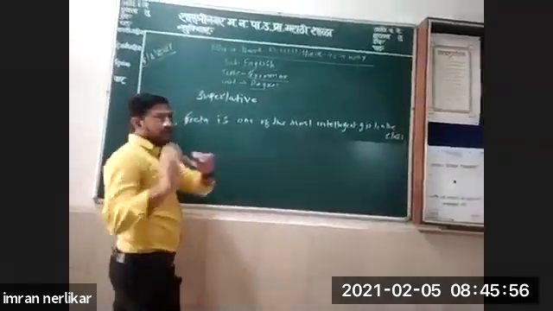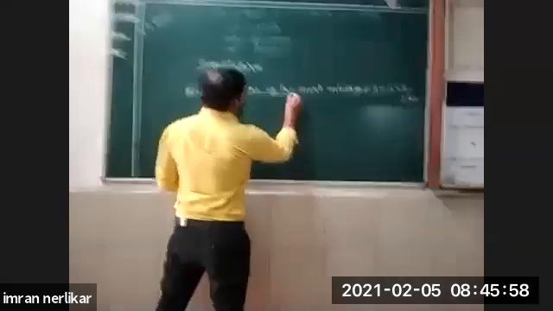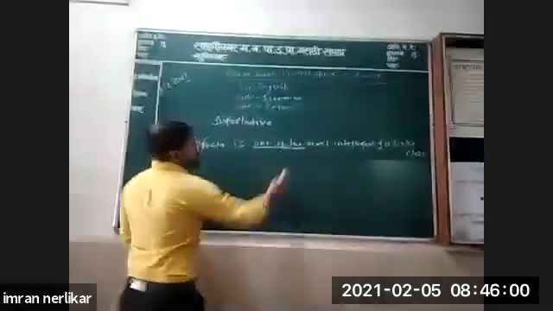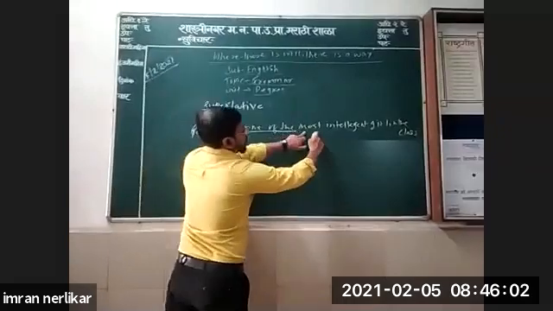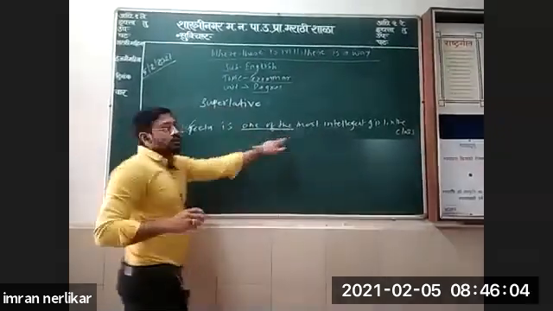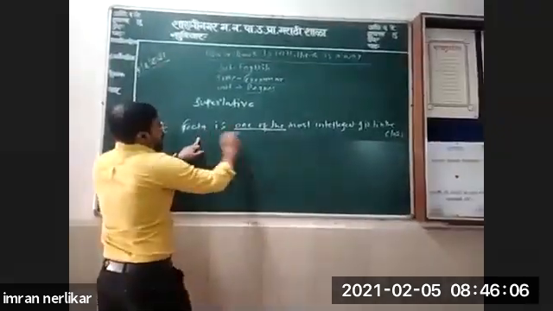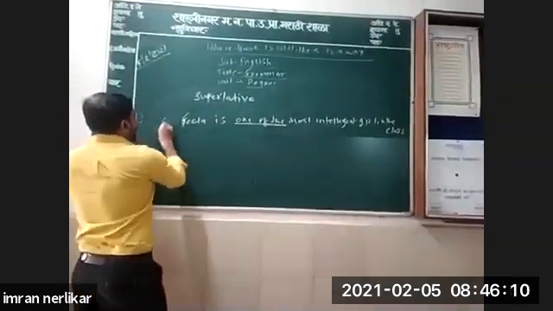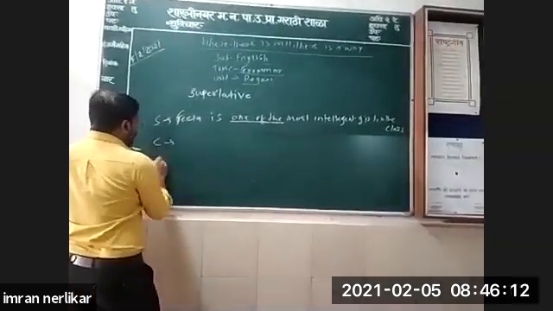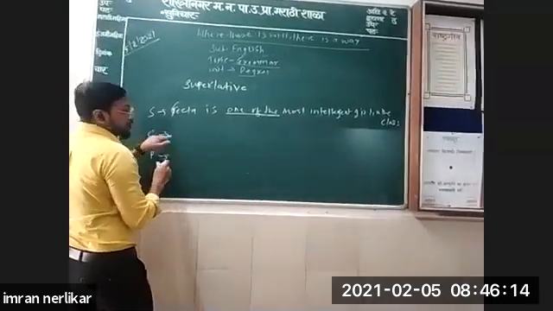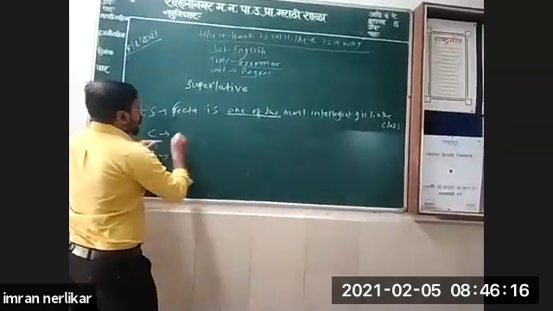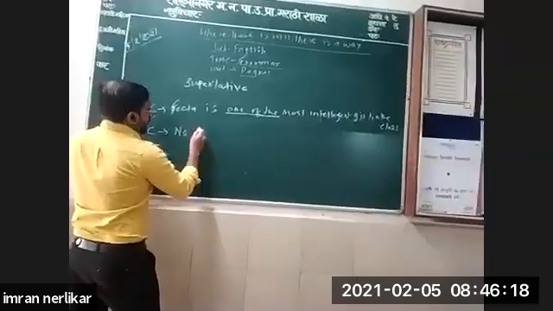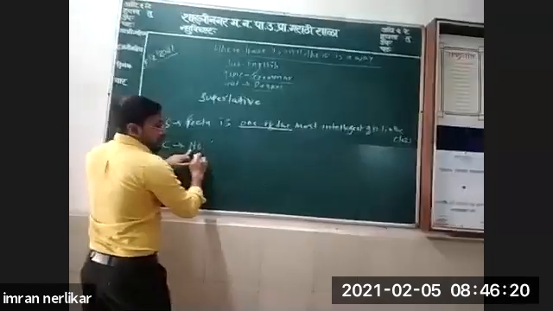Now focus here. When "one of the" is used in superlative degree, the plus adjective plus est, at that time, when you convert superlative to comparative or positive, you should start with no other.